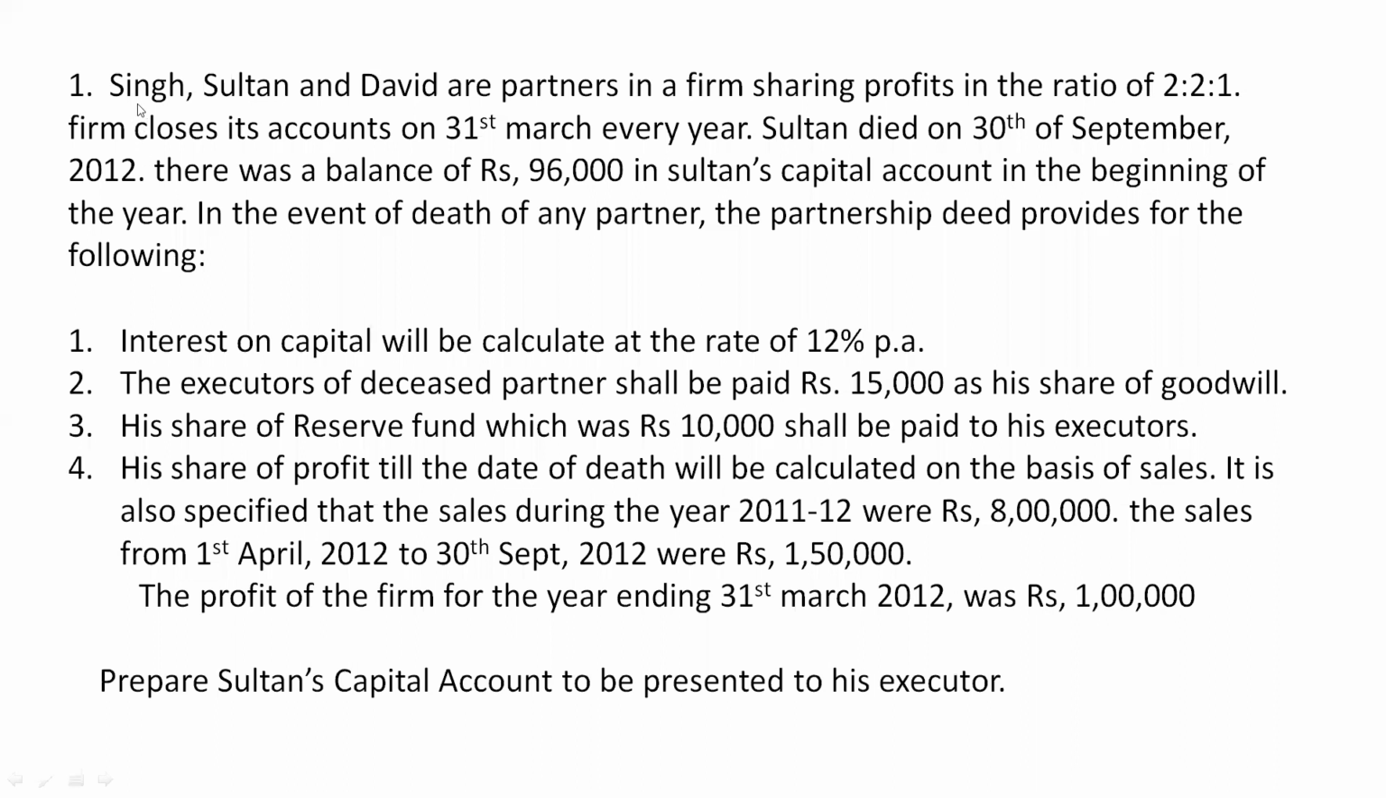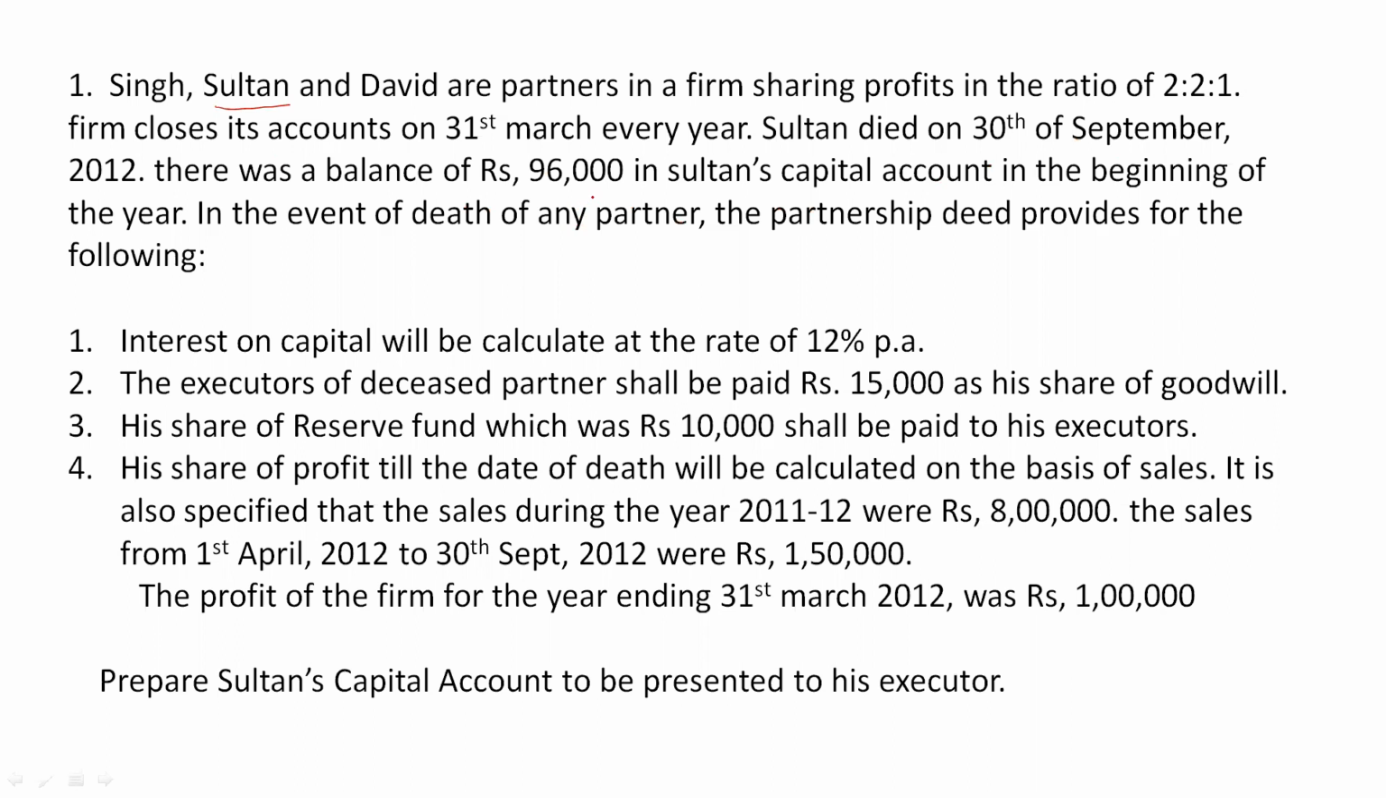So the first problem is: Singh, Sultan and David are partners in a firm sharing profits in the ratio of 2:2:1. The firm closes its accounts on 31st March every year. Then Sultan died on 30th September 2012. So Sultan is the second partner here, who is going to die. There was a balance of rupees 96,000 in Sultan's capital account in the beginning of the year. So this is nothing but the opening capital of Sultan given in the question.